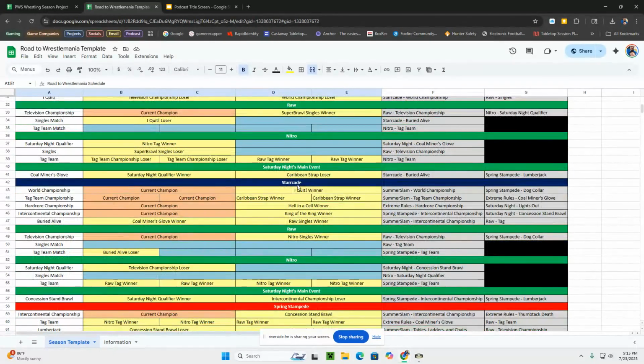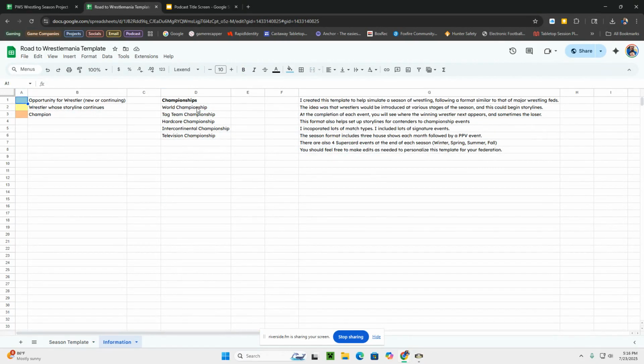Every quarter, you'll get a supercard event, and in this case for the spring, it is going to be Starcade. And you can see when it gets to these supercard events, every single title is on the line. I've got the titles that you include here, and you can always rename these if you choose to. I've also got some information on this information page.